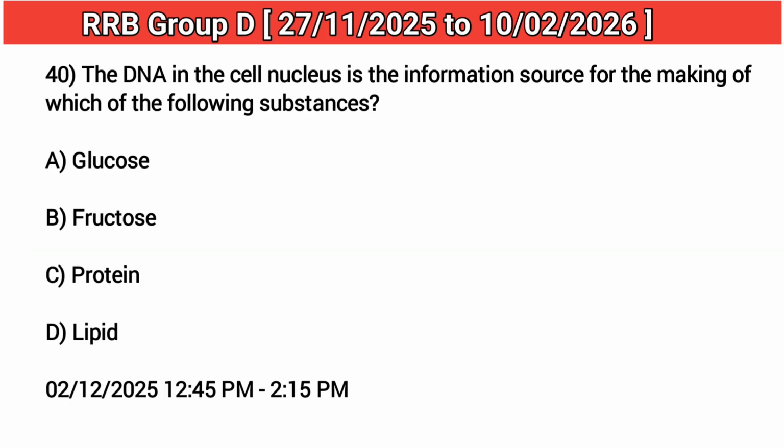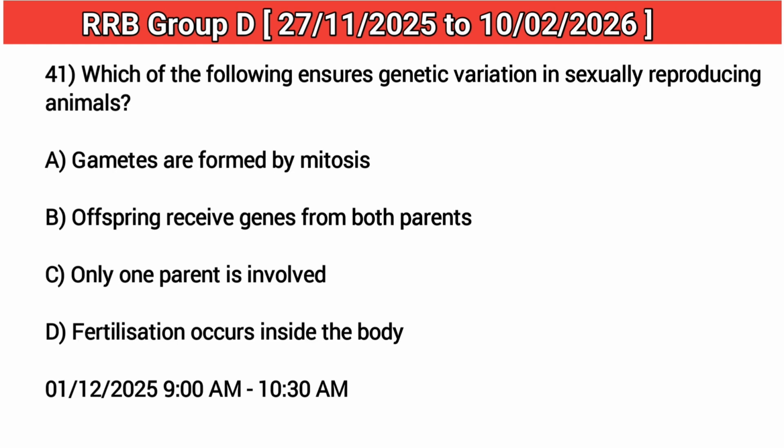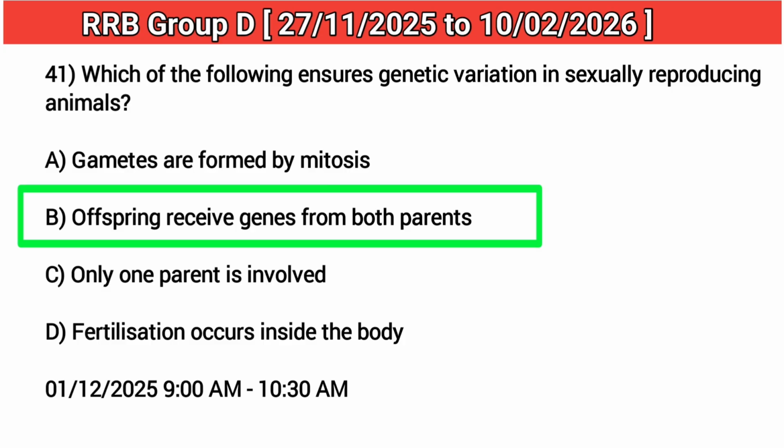40. The DNA in the cell nucleus is the information source for the making of which of the following substances? Answer: C. Protein. 41. Which of the following ensures genetic variation in sexually reproducing animals? Answer: B. Offspring receive genes from both parents.